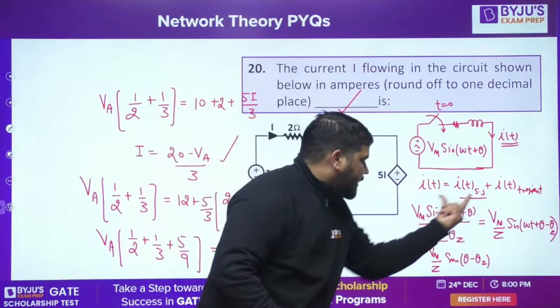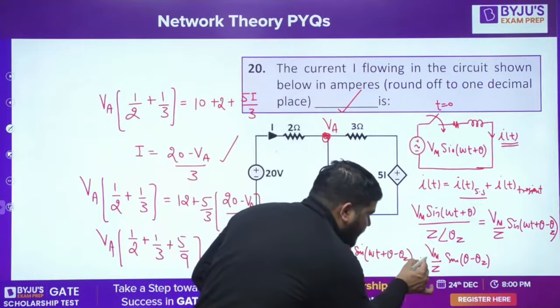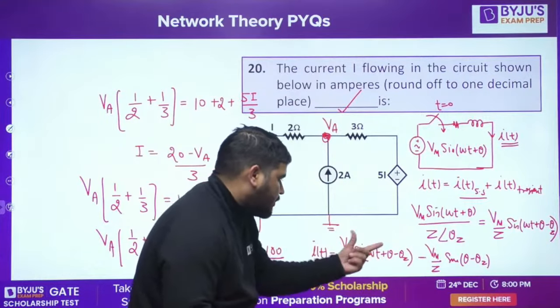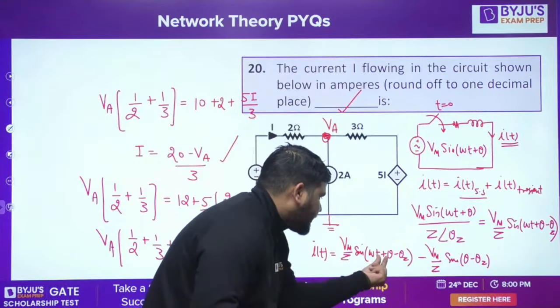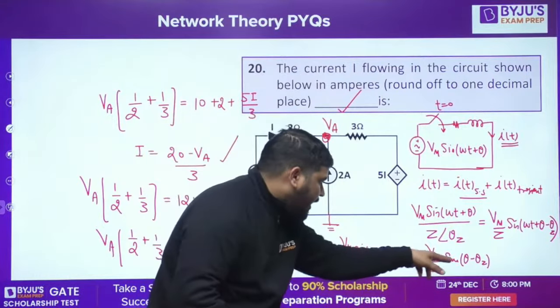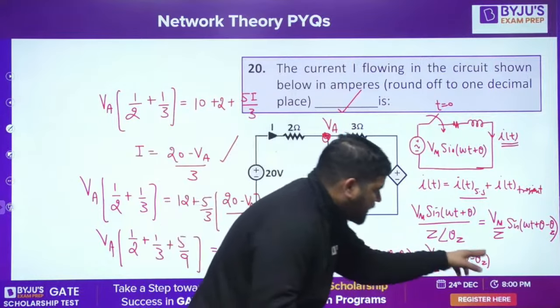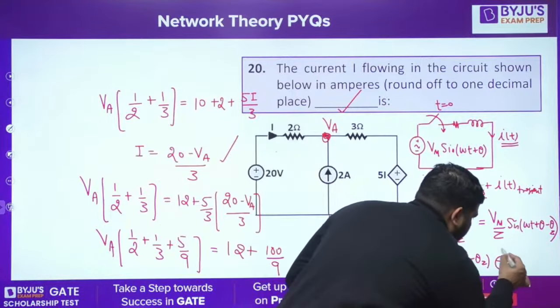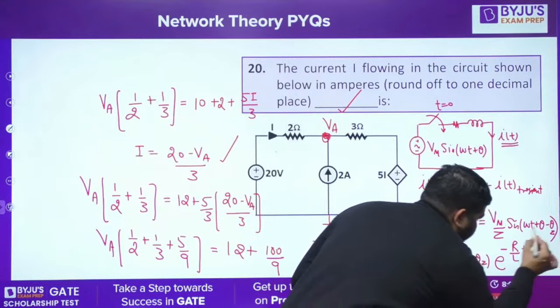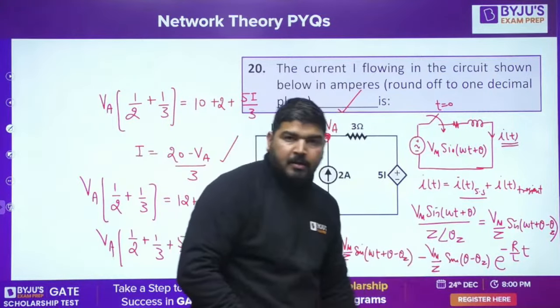But this subtracted current has to decay exponentially, with e to the power minus R by L t, because this is the transient part.